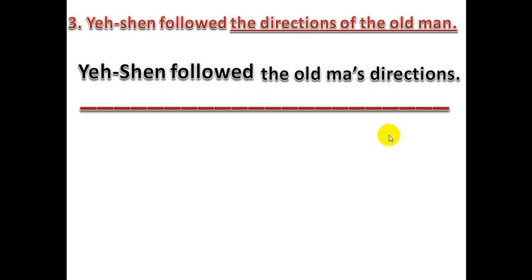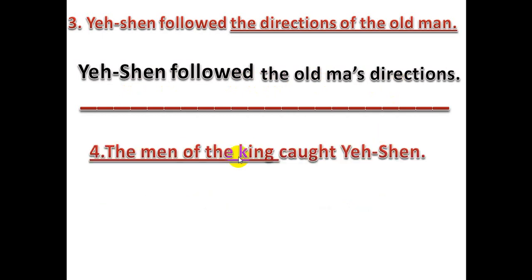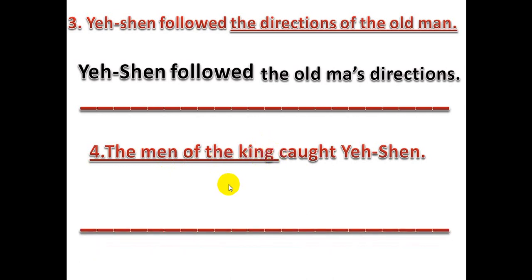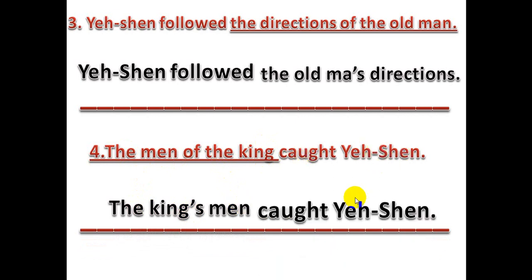Okay. Number 4. The men of the king caught Yeh Chen. This is the last one. He underlines the men of the king. I'd like to show that the king owns the men. So I say the king of the men? No. I say the king apostrophe s. The king's men. And I cross this out. So the king's men. What did they do? They caught Yeh Chen. Okay. The king's men caught Yeh Chen.